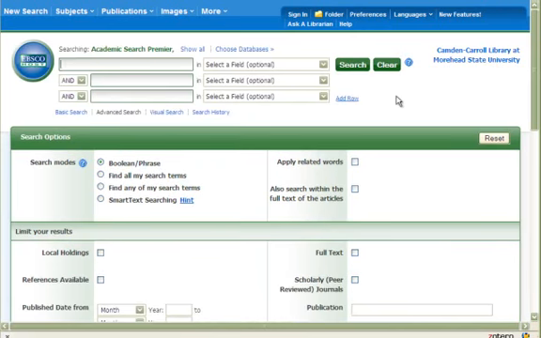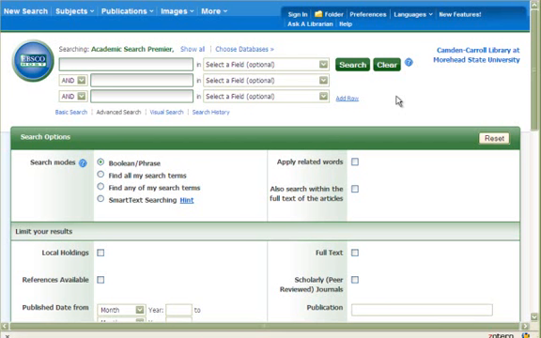Here we are on the advanced search screen. You don't need to actually be an advanced researcher to use this screen. I actually do advocate a lot of students using this screen because it gives you all of your options in one place. So let's get started. Let's say, for example, we wanted to do a search about media violence on children. It's a very popular topic, so I know we'll find a lot of results, but let's see what we can do.